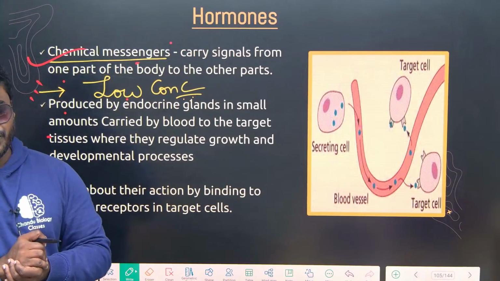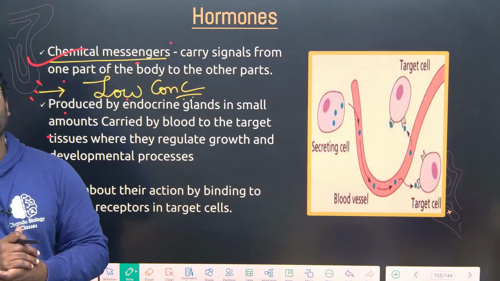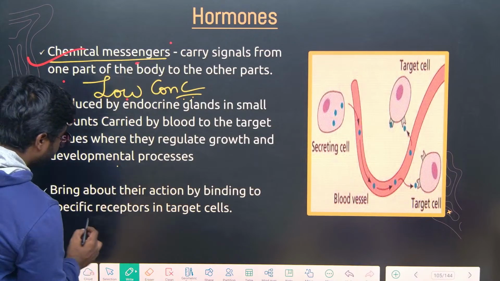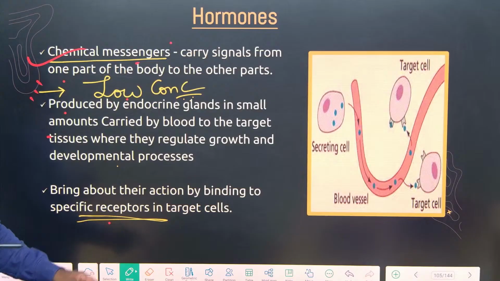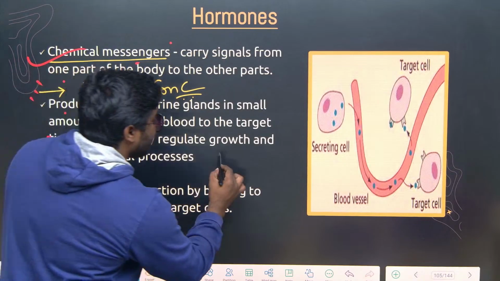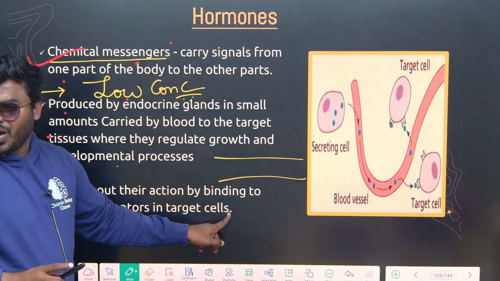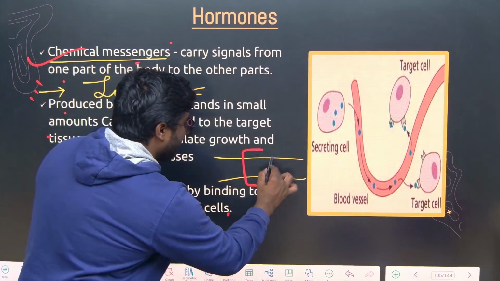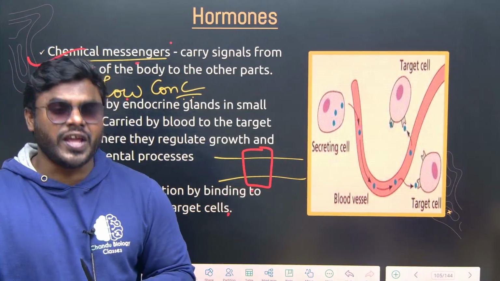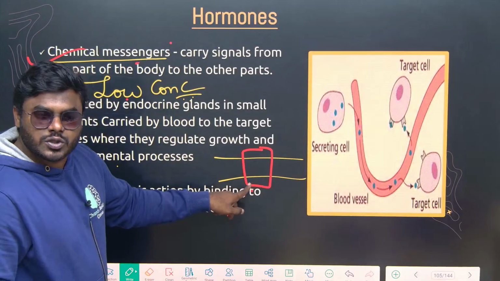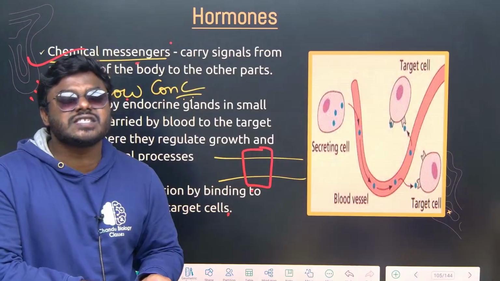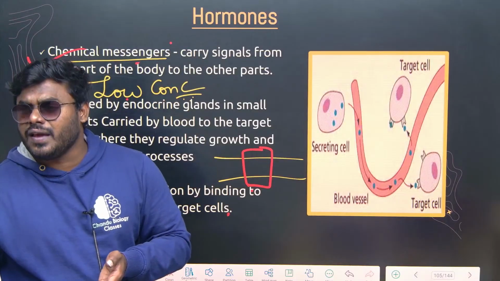Any hormone that wants to show its mechanism, what do they require? Receptors. Remember everyone, what do they require? Receptors. Friends, what are receptors? How can you give the definition of a receptor? We have read this multiple times, this is a plasma membrane, right? On the plasma membrane, we have a receptor. See, a receptor is nothing but a specialized protein. It's a protein only. Some proteins are located on the membrane, some in the cytosol, some in the nucleus.